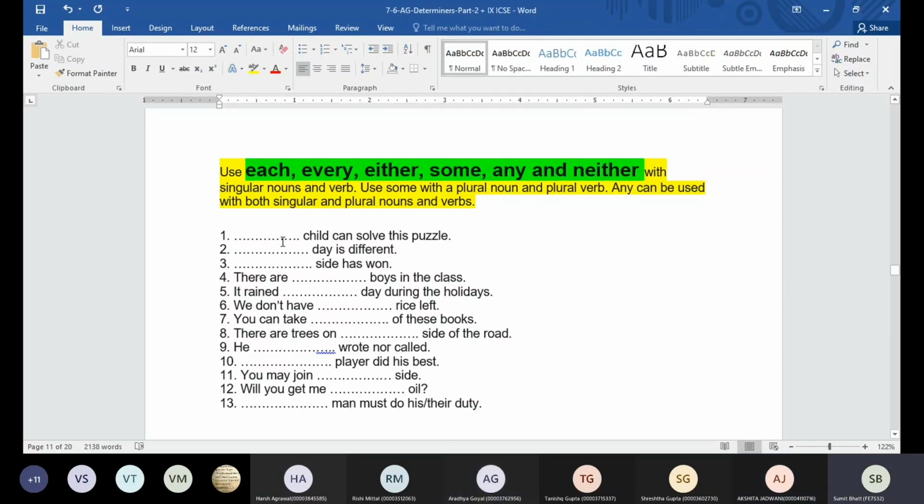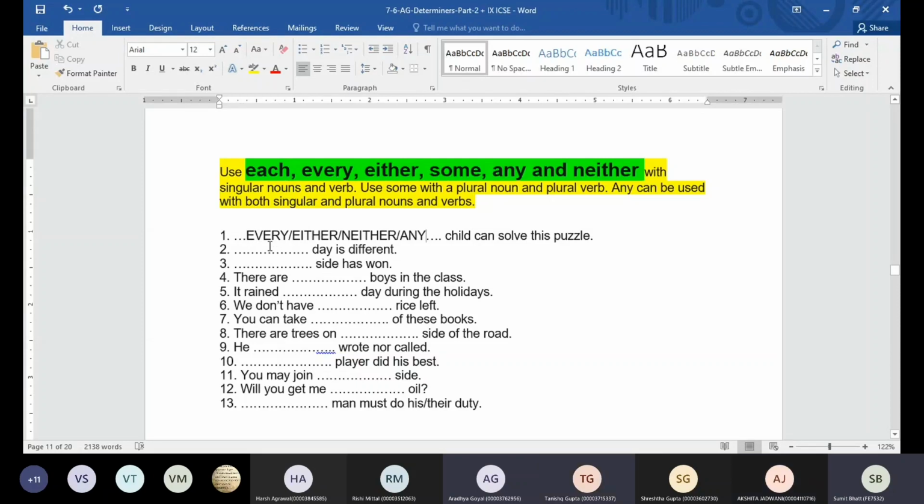Okay, so in the first question, let's see which words we can put. Every, each, some, any, neither can be there. Any or some will be there. Okay, now we can use these words.